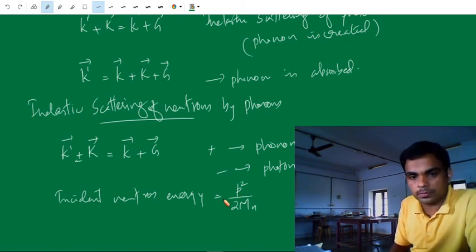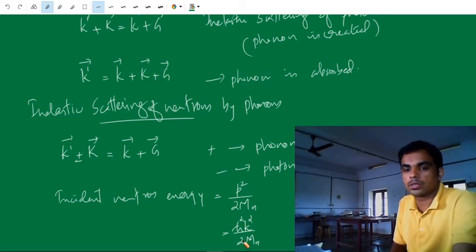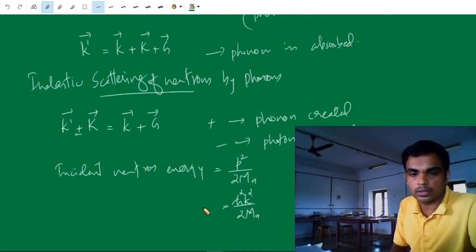And what is p? p is equal to ħk. So ħ square k square by 2 mn. So this is the incident energy of the neutron.